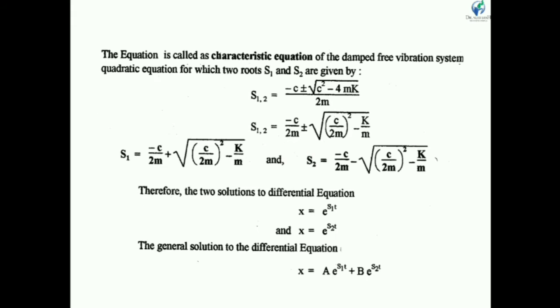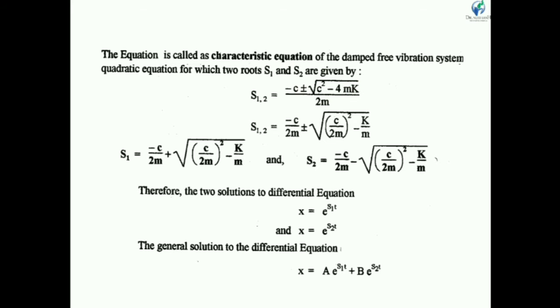The solution is minus b plus or minus root b square minus 4ac upon 2a. Putting the values, s12 is equal to minus c plus or minus root c square minus 4mk upon 2m.